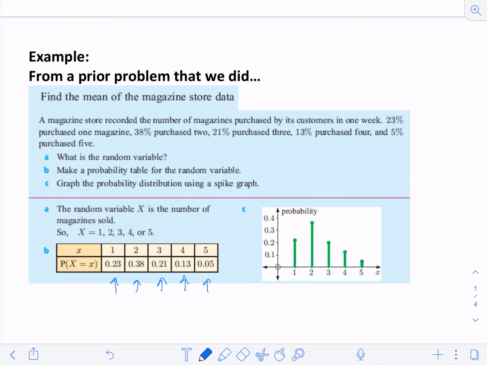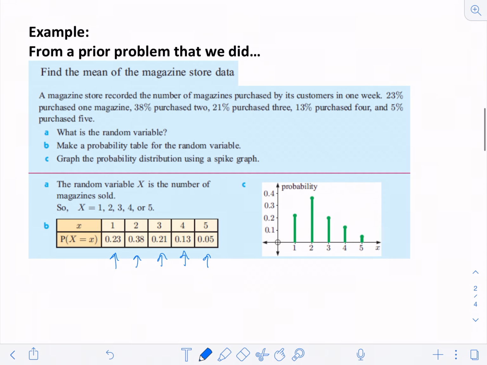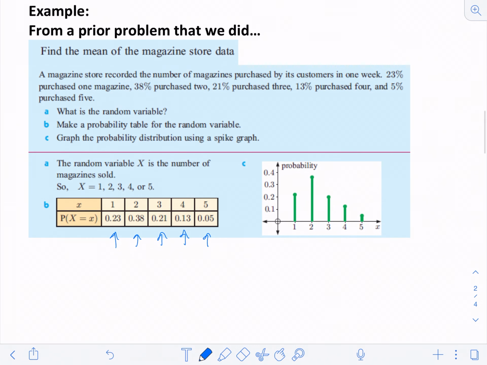Well, what if we wanted to look at the average number of magazines purchased overall? That's going to be based on the probability for each of those numbers occurring, and then that would be what we expect the average to be for the day. Now, that doesn't mean it's guaranteed, but over a long period of time, we could get the expectation of the number of magazines to be purchased.